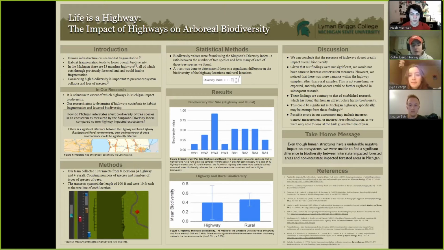So for our methods, we went to 8 different locations and we measured out one big 100-foot transect, and then we took 10 smaller 10-foot transects within that, and we took pictures of trees along those transects.